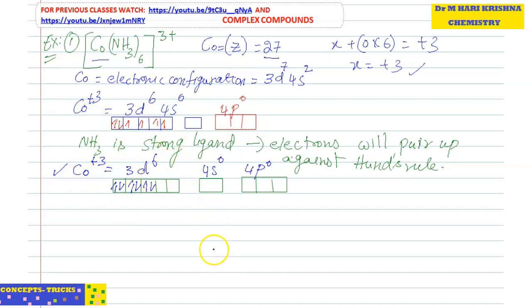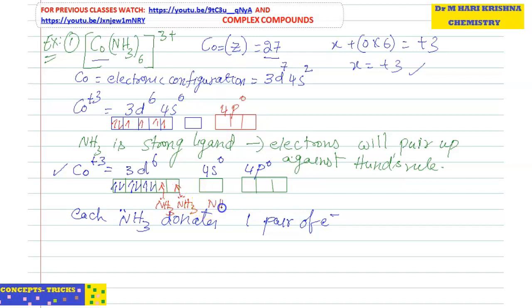So now think, students, how many ammonia ligands are there? 6. So each NH3 donates one pair of electrons. Each NH3 can donate one pair to the metal, similarly another NH3 donates an electron pair.